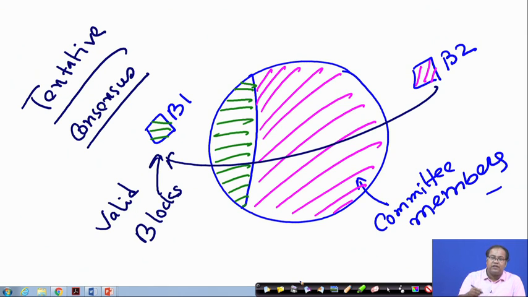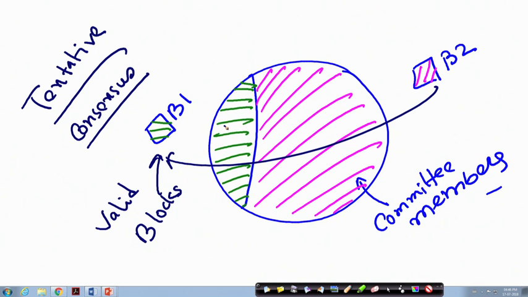In that case, the adversary has somehow made this set of nodes reach consensus on block B1. That may be because the adversary launched a denial of service attack, because of which block B2 has not been propagated to the users in this set of committee members. They have not heard of block B2, so they have reached consensus on block B1.